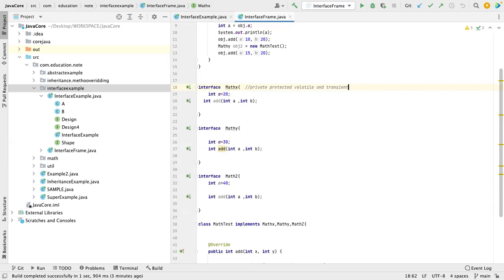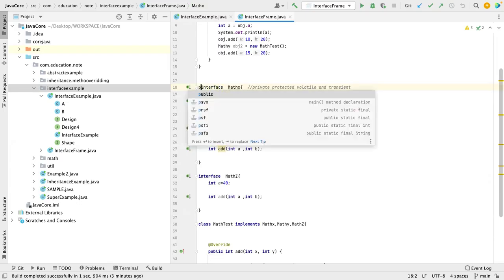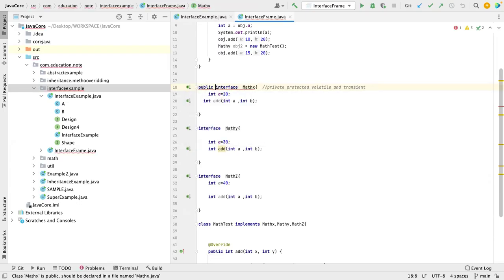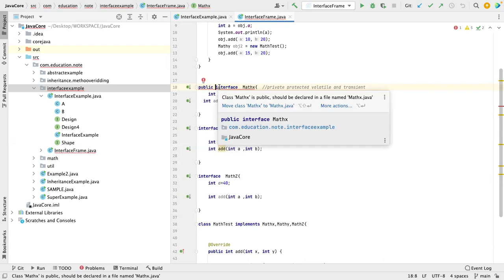We'll learn volatile when we learn multi-threading. We'll learn transient when we learn serialization. So that is about the modifiers that we cannot use. What about public and default? Let me check this. What is it saying?